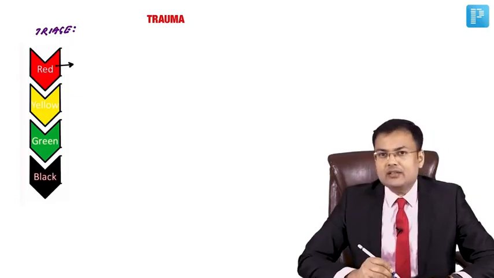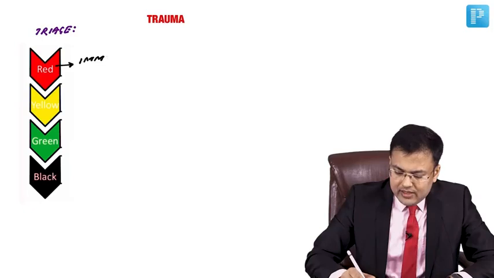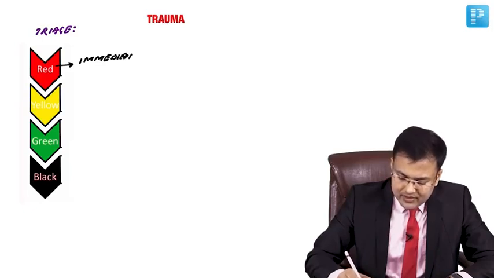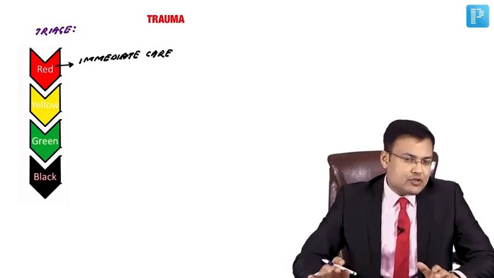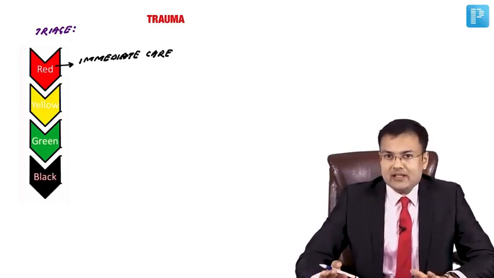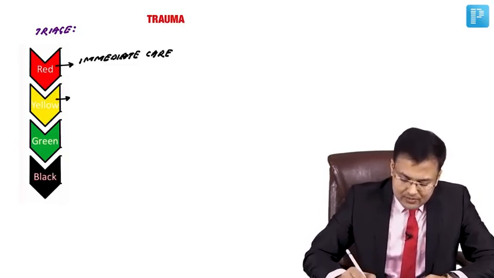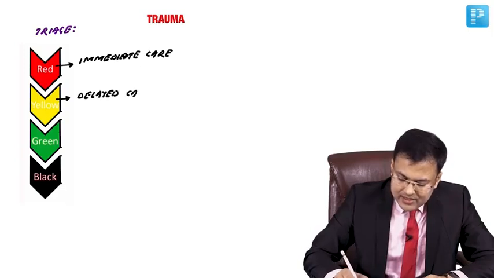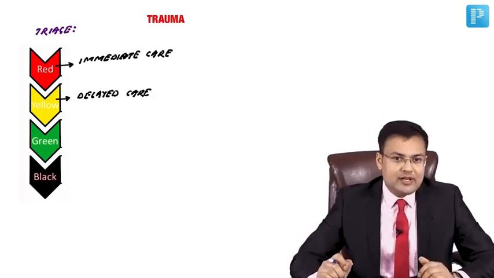Here, red color signifies immediate care. Clear? It means this patient is most critically injured. So red is for most critically injured where immediate care is required. Yellow is for less critically injured patients and it signifies delayed care. It means these patients require in-hospital treatment.